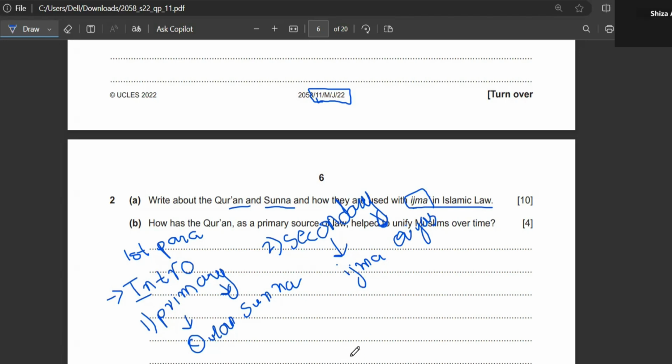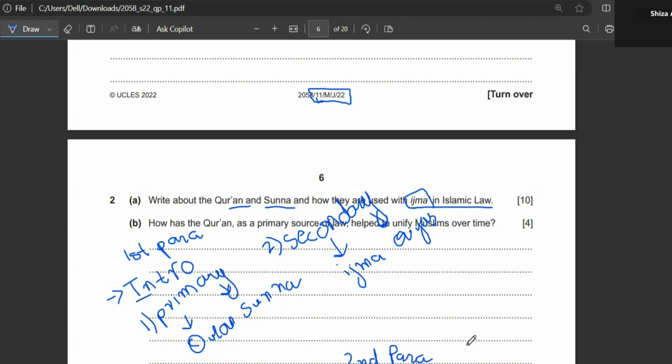Then in your second paragraph, you are going to write about Quran. What are you exactly going to write about Quran? You are going to write everything about Quran. That Quran is the first and the primary source of Islamic law. It is the framework of our lives, and Allah Ta'ala has commanded us various rulings in Quran.